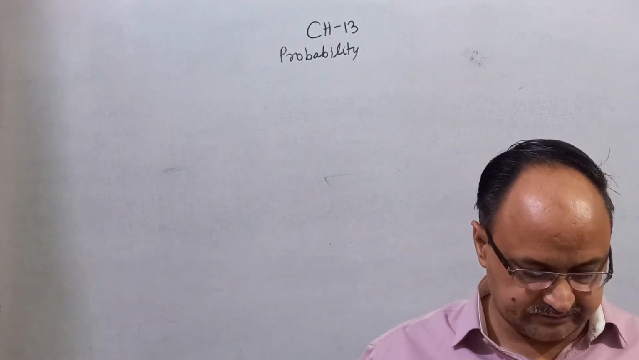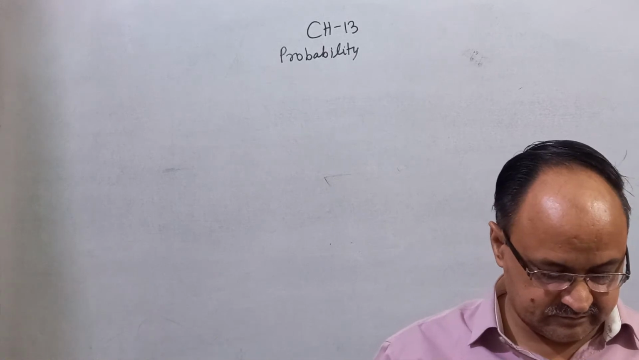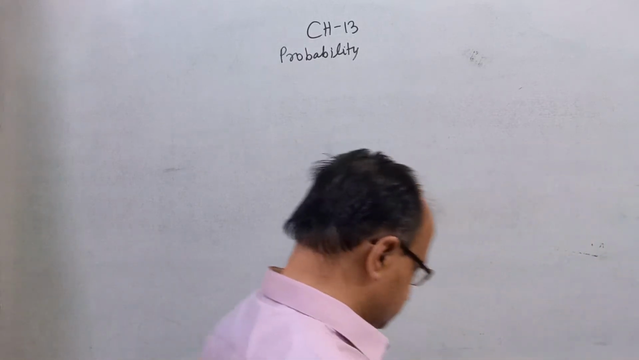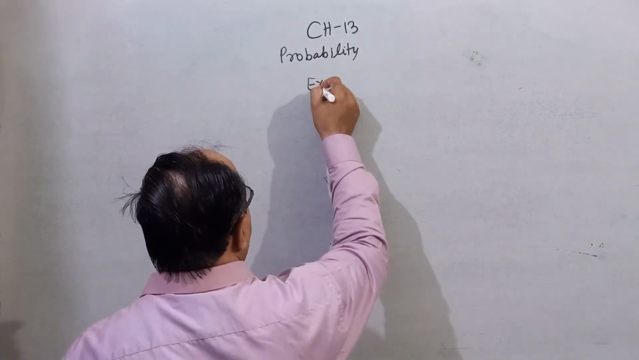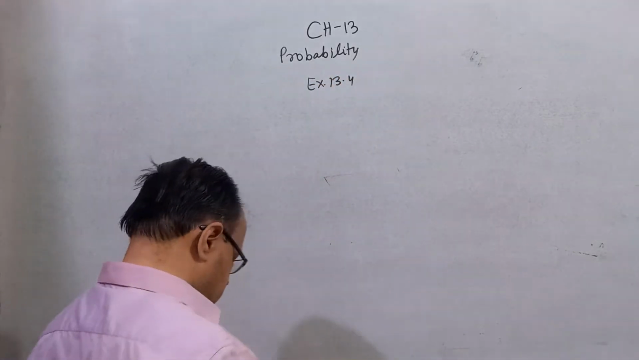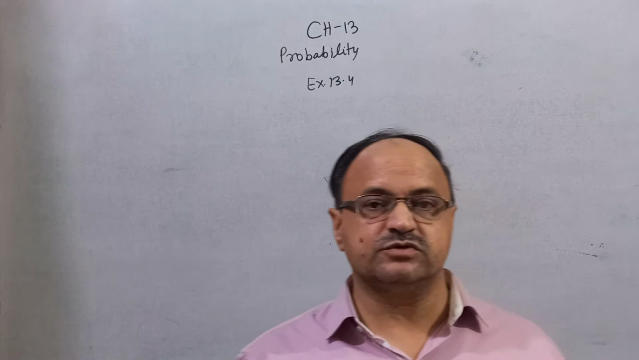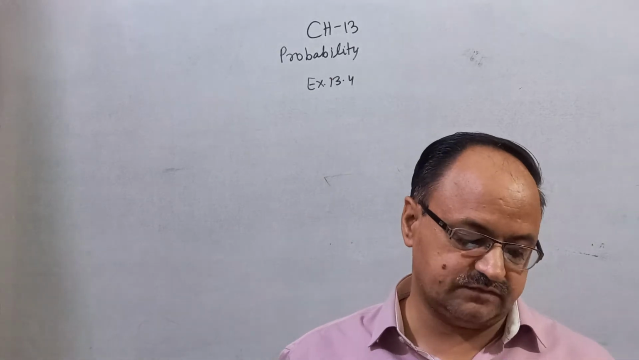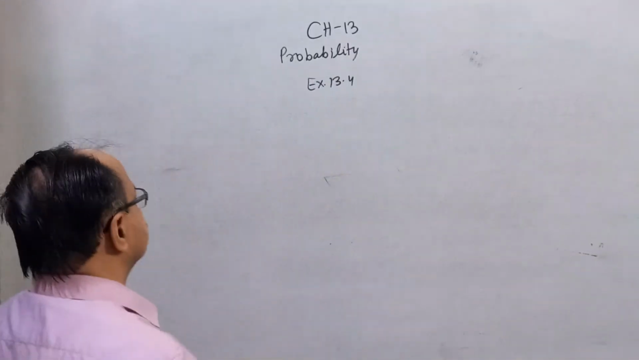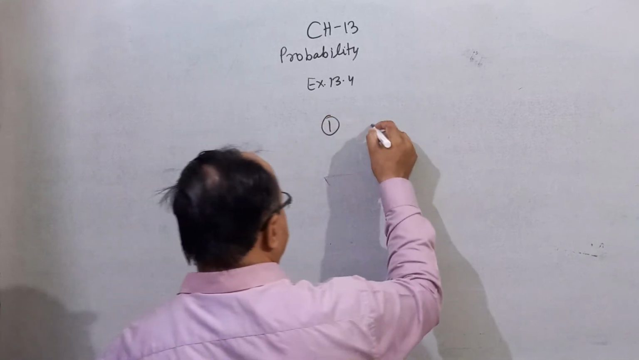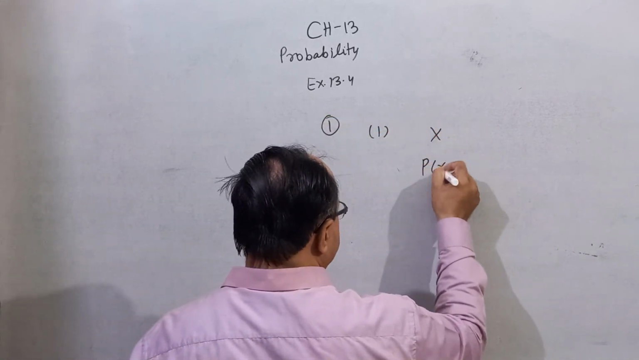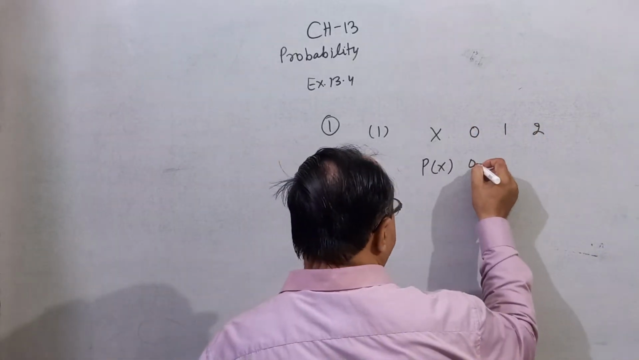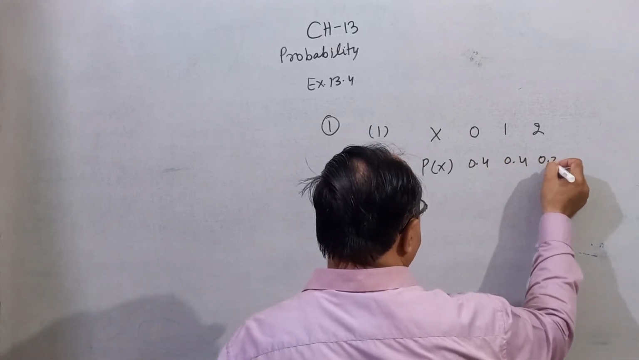Exercise 13.4. First question, question number 1. State which of the following are not the probability distribution of the random variable. Give reason for your answer. You know that in the first question, the first part, x and p of x, the value of x is 0, 1, 2 and the probability of x is equal to 0, 0.4, 0.4 and 0.2.